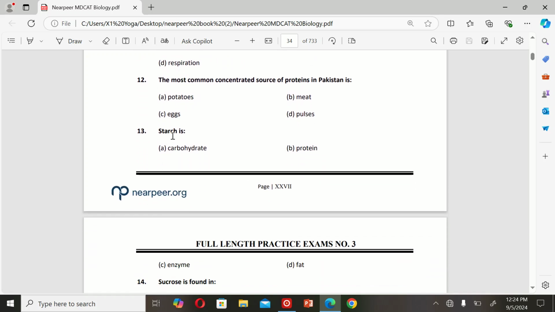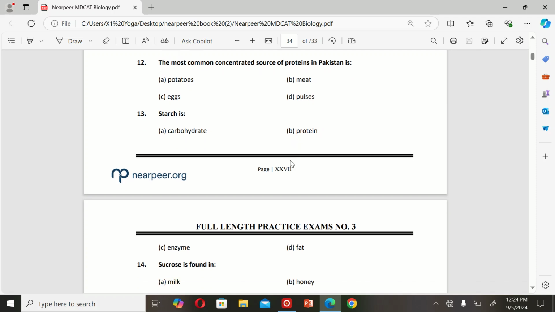The next MCQ is: starch is A. Carbohydrate, B. Protein, C. Enzyme, and D. Fat. So the correct option is A. Carbohydrates.